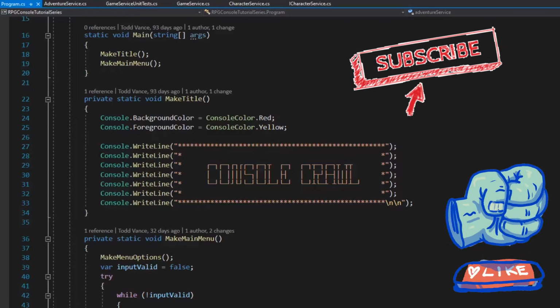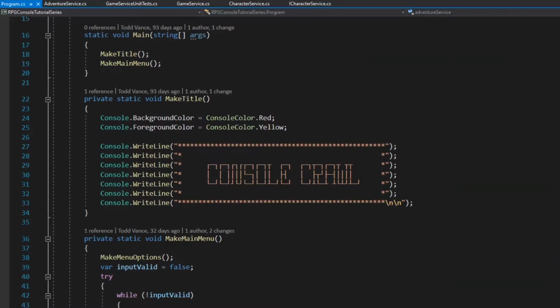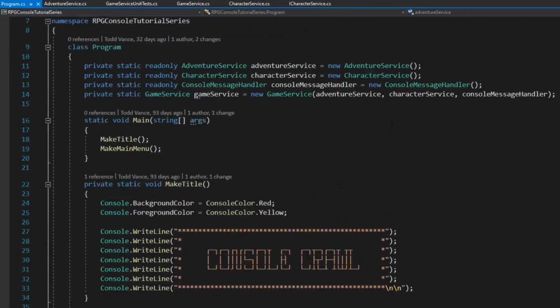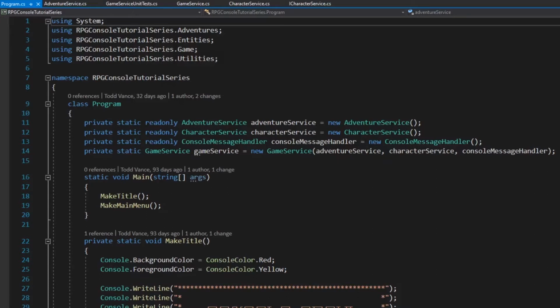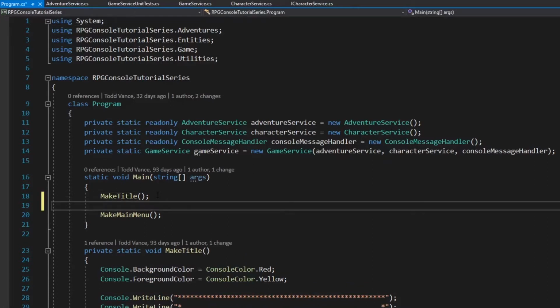We're going to jazz things up a little bit, have a little fun today. We're not going to spend too much time talking about fluff or boring things. Let's just get right into it. So I decided that we want to make some sounds. Right here in the main, when we make a title, we're going to make some sounds, right?